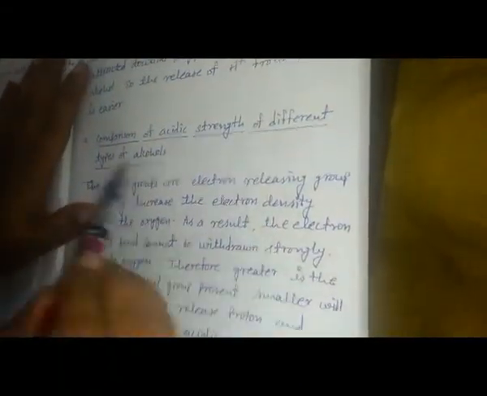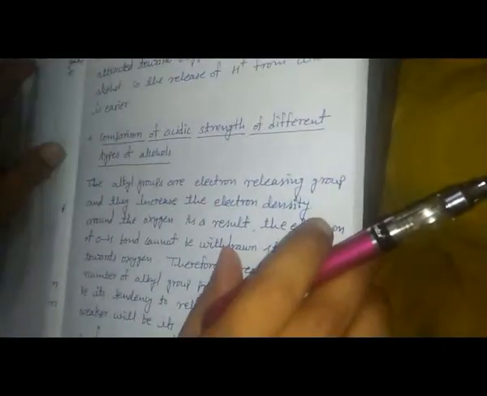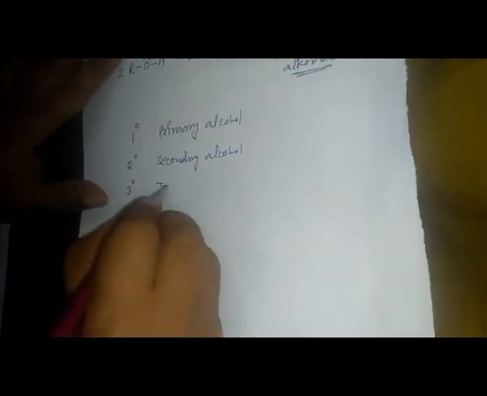Now I will discuss the comparison of acidic strength of different types of alcohol. Different types of alcohol means primary alcohol, secondary alcohol and tertiary alcohol, that means 1 degree, 2 degree and 3 degree. 1 degree means this is a primary alcohol. 2 degree means this is the secondary alcohol. 3 degree means this is the tertiary alcohol.